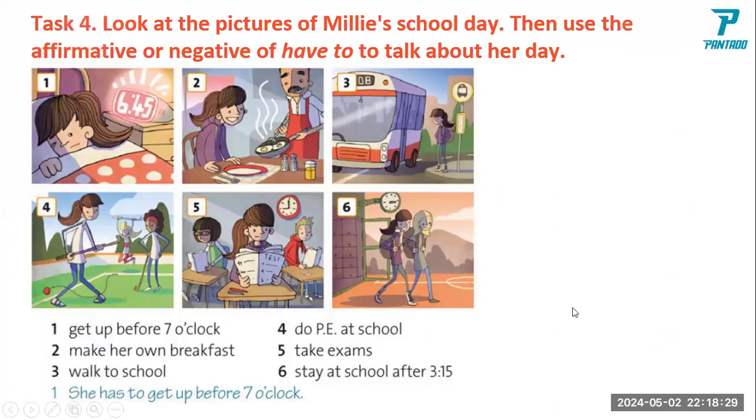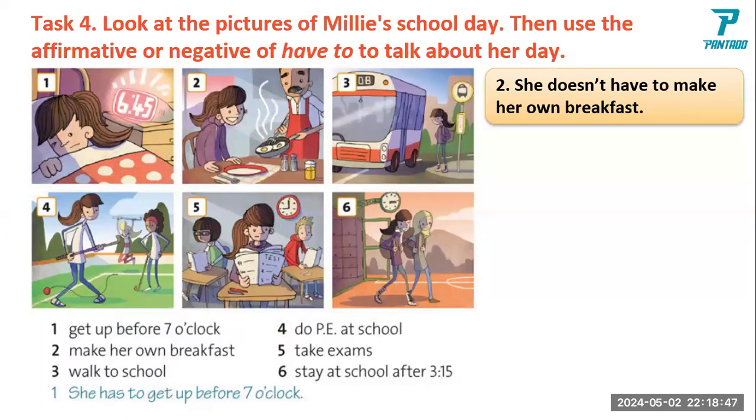Look at the picture of Millie's school day. Then use the affirmative or negative of have to talk about her day. Okay, let us listen. So first is 2. Look at number 2. She doesn't have to make her own breakfast, because somebody is cooking for Millie. Okay, number 3. Please, what is the description in number 3?